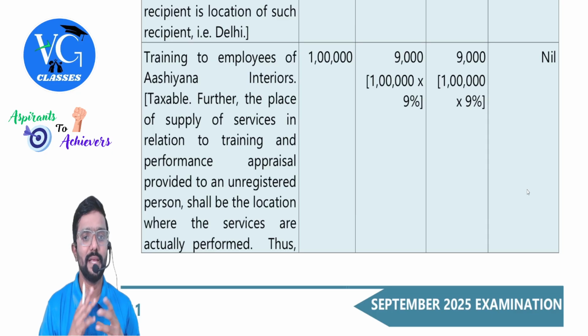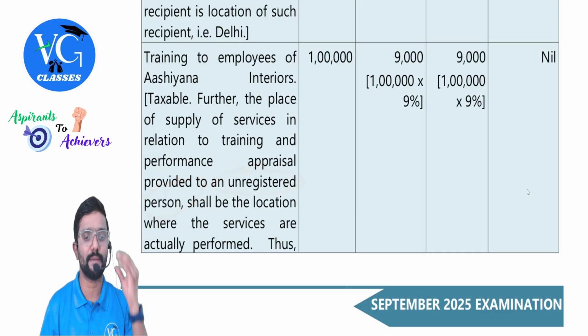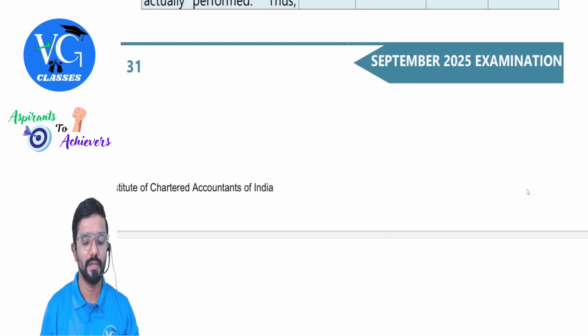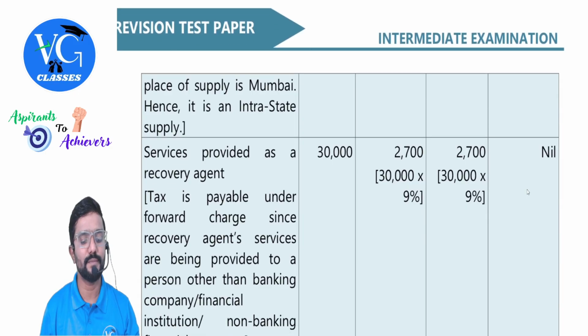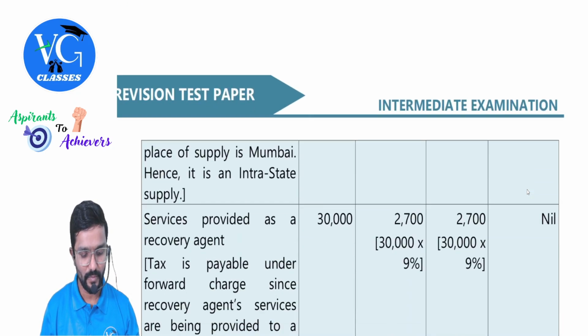Taxable. Further, the place of supply of services in relation to training and performance appraisal provided to an unregistered person, that is B2C supply, shall be the location where the services are actually performed. Thus, the place of supply is Mumbai, hence it is an intrastate supply. So CGST plus SGST would be leviable.